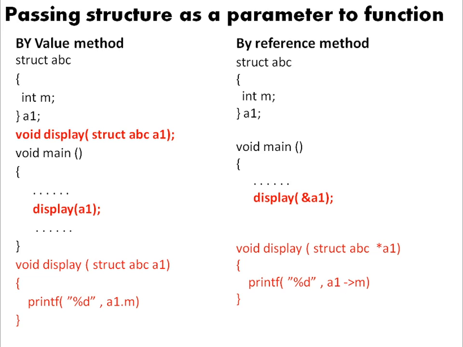It means that I am displaying the value of m not through the structure variable but through the structure pointer at this place. So remember, whenever we pass an address, we have to create pointers. Simple way: address, pointers. When it is a pointer, don't say dot, you will say just arrow m. And then I'll come back and wind up with this main and display function.